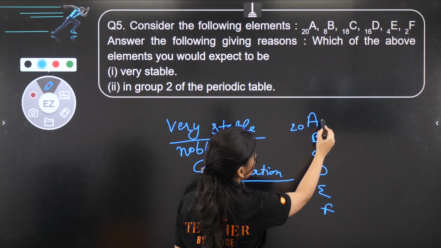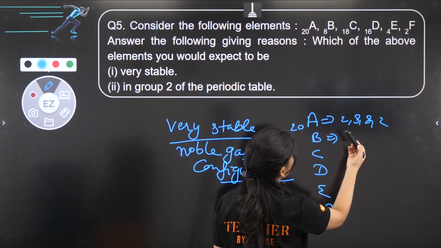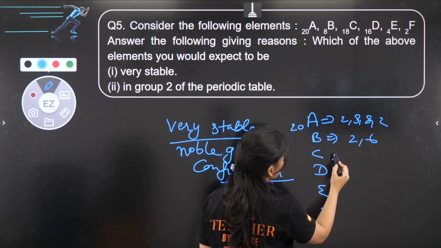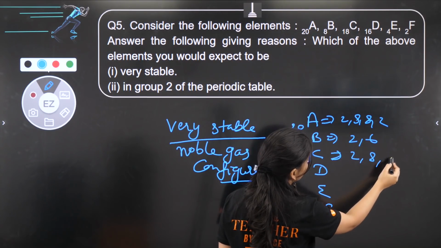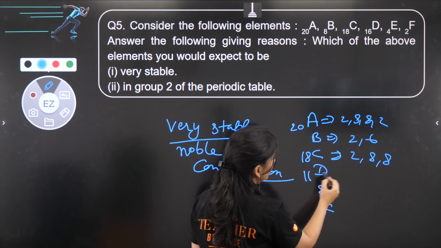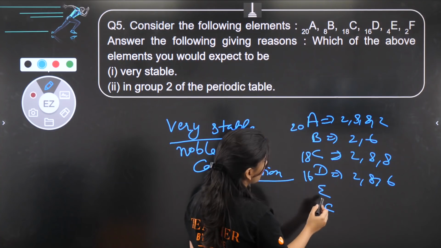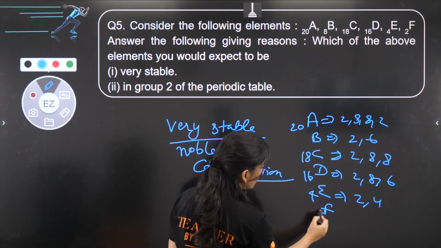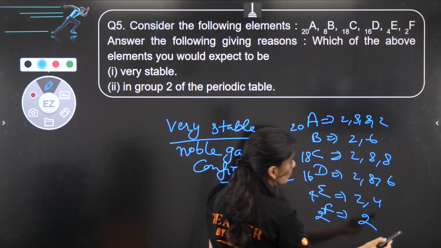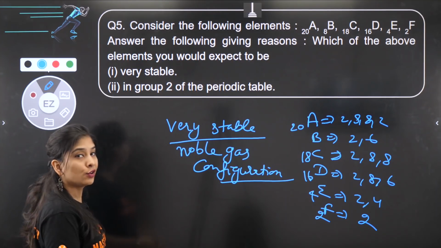So A का 20, that is 2, 8, 8, 2. If I talk about B, 26. If I talk about C, that is 18. So 2, 8, 8. If I talk about D, that is 2, 8, 6. If I talk about E, that is 2, 4. If I talk about F, 2. So that is 2 in the last shell because that is stable only. So I have written all the configurations.